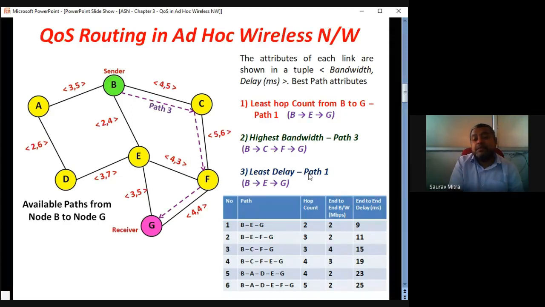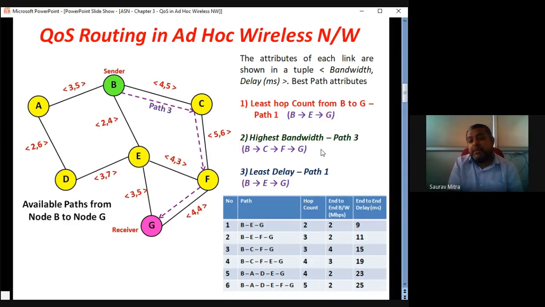Now if somebody says I want the least delay between transmitter and receiver, here least hop count and least delay are the same. The B to G path is 4 plus 5, 9. This is the third column. The least delay is the first path BEG, as written here. Least delay is path 1 BEG, least hop count is path 1 BEG, and highest bandwidth is the path B, C, F, and G. All 3 are the qualities of service based on which the best suitable path is given.